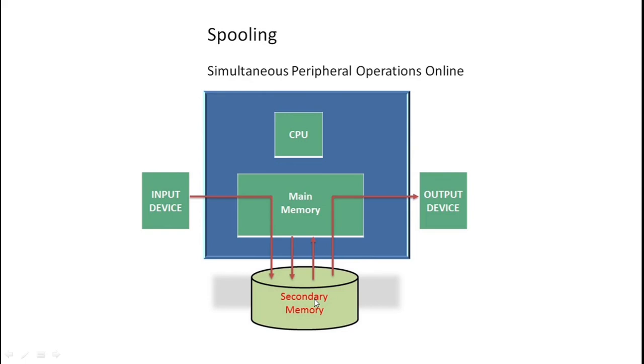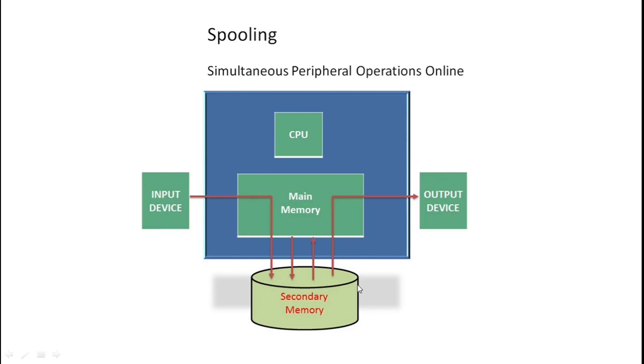So it is difficult to use the entire memory for a common purpose, because in earlier days the CPU was in direct communication with the IO devices. Input devices were loading everything into the system, so at that time the CPU remained busy getting input. Same thing after processing, the CPU was busy producing the output for the user, or output devices. So input and output devices communicated directly with the CPU in the earlier case. But right now, due to the implementation of secondary memory, input devices and output devices communicate with the secondary memory, and the CPU gets more time for processing.